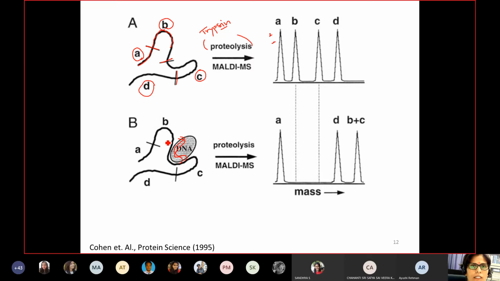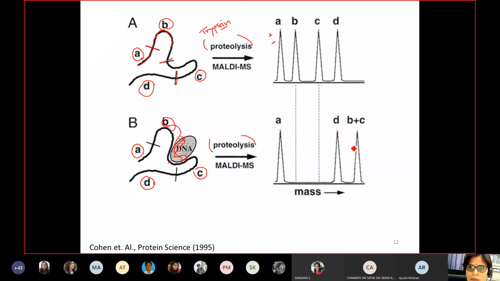In this case, the DNA binding site is shown between B and C fragment, and that is why the site here, which should be cleaved, is not cleaved by this trypsin analysis or proteolysis treatment. Then you will get the A fragment, B and C fragment together, which is a bigger fragment, and then the third fragment, which is the D fragment.